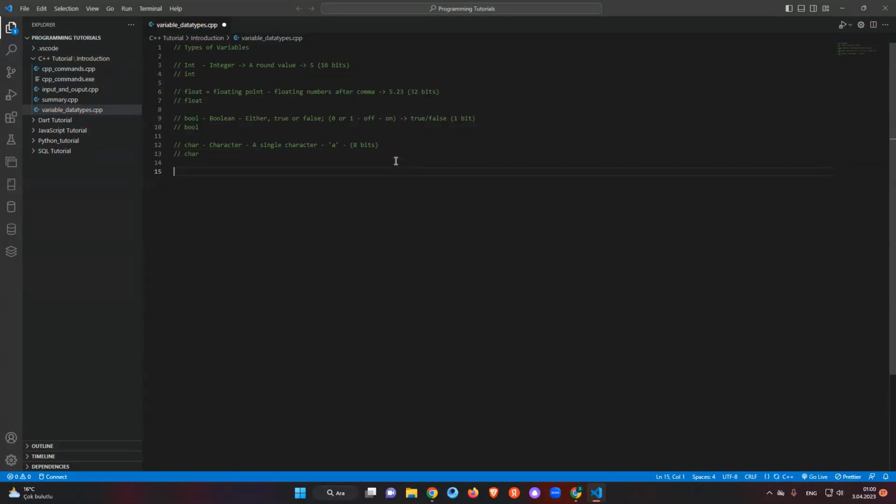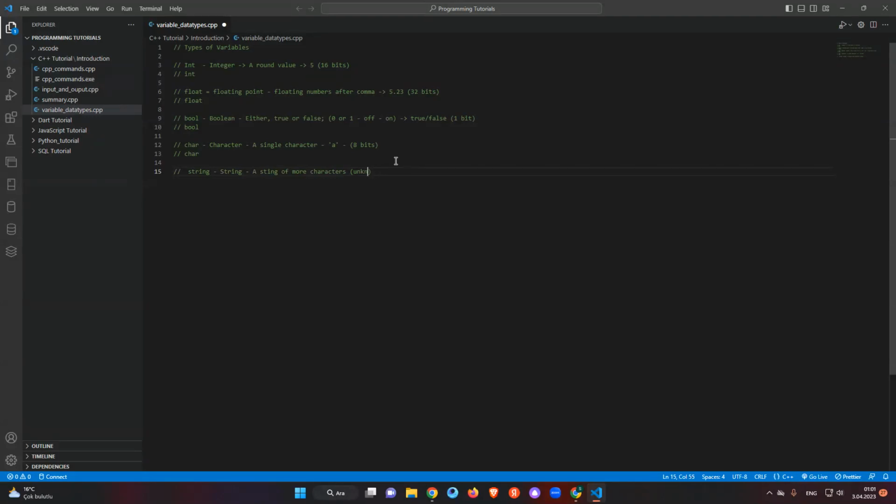For the explanation, a string is a string of characters, more characters, not a single character. I'm not sure how much it stores; I think it is variable, but I'm not sure for now.